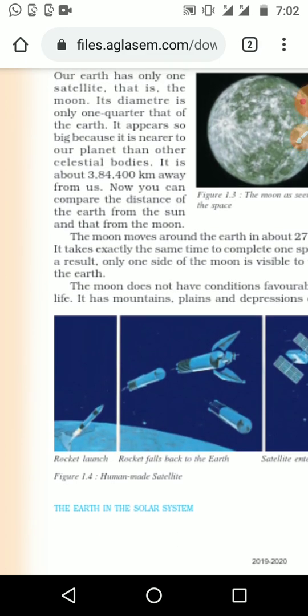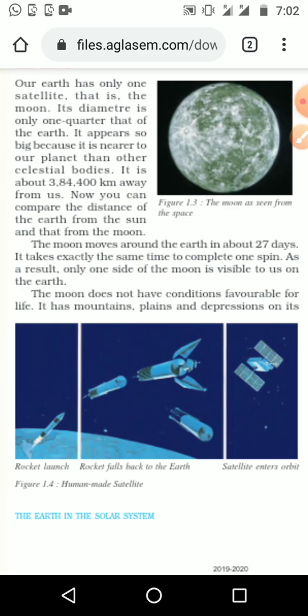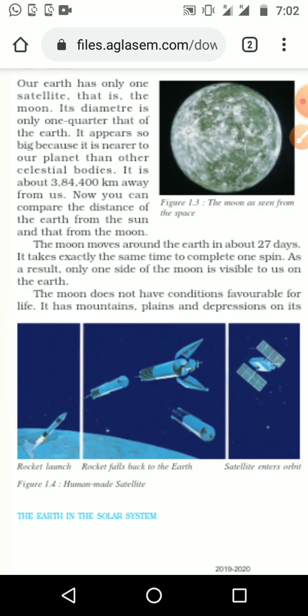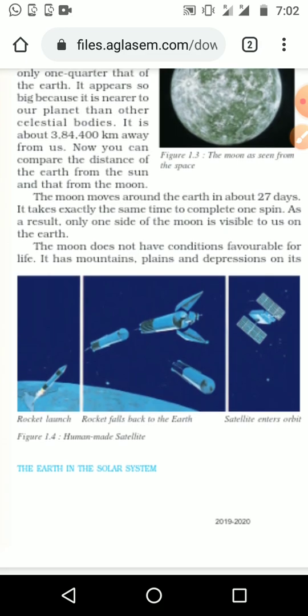The moon moves around the earth in about 27 days. How many days is it taking? 27 days, and it takes exactly the same time to complete one spin on its own axis. As a result, only one side of the moon is visible to us on the earth. When we look at the moon, we can see only one side.